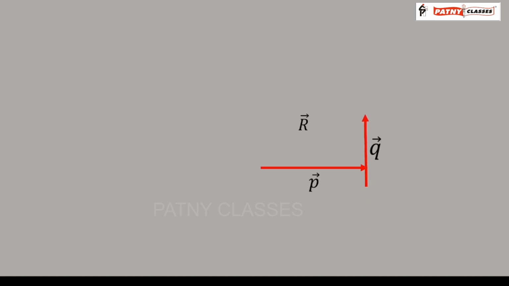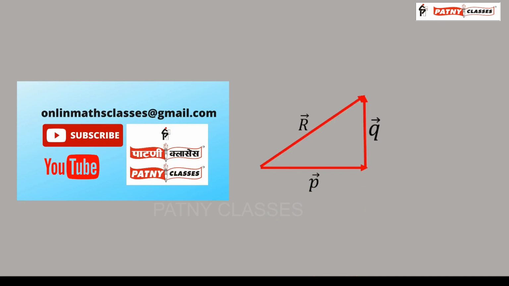Thus, vector P is one side of the triangle, vector Q is another side of the triangle, and vector R gives the third side of the triangle. Vector R joins the tail of vector P and the head of vector Q. Thus, the resultant is obtained by joining the tail of vector P and the head of vector Q.